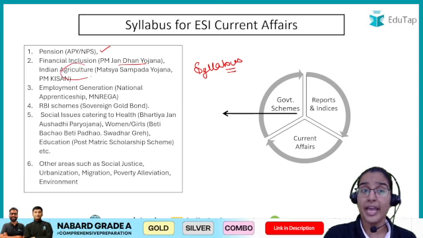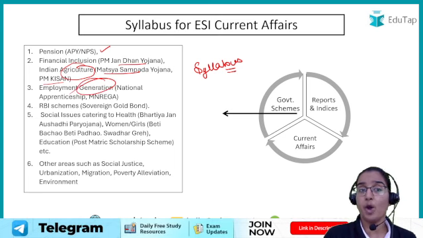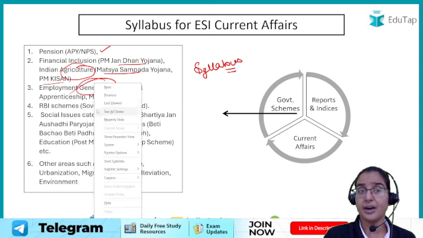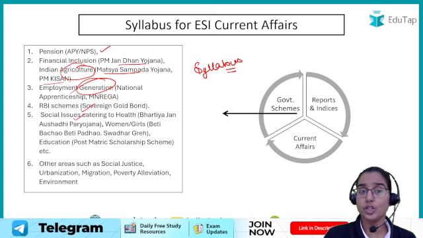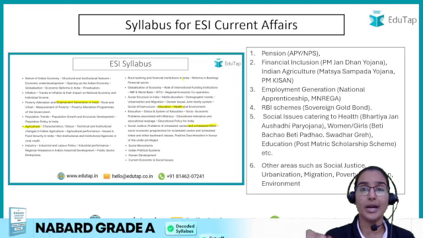Schemes related to agriculture are very important. For example, Matsya Sampada Yojana, PM Kisan. Then schemes related to employment generation such as NAREGA, RBI schemes, social issues, the schemes which are related to social justice. All these schemes become very, very important because they are directly related to our syllabus, right?